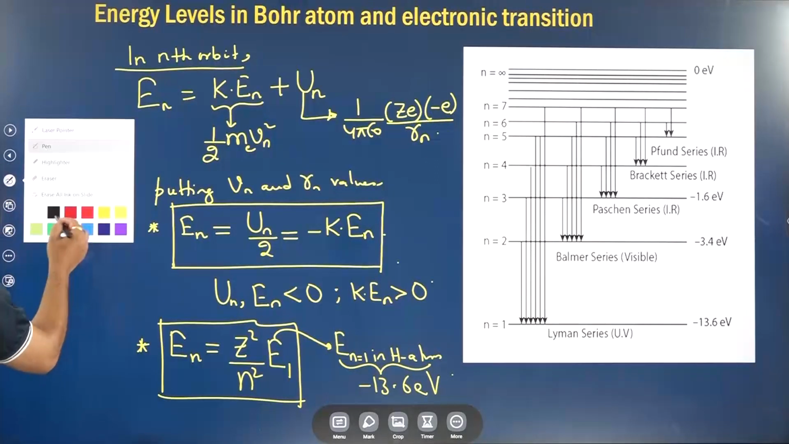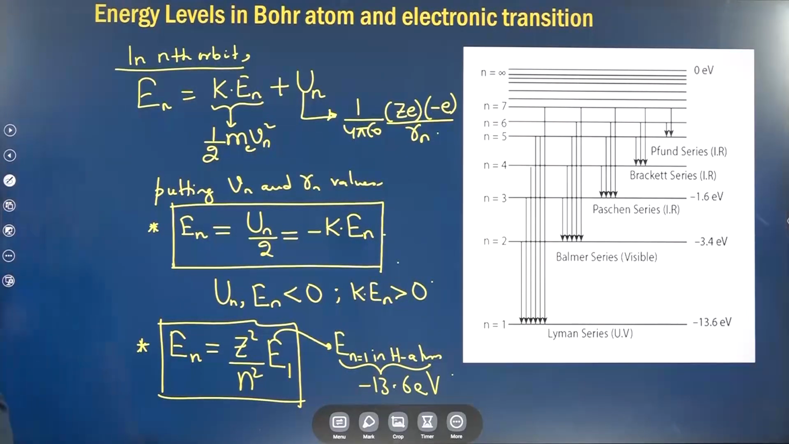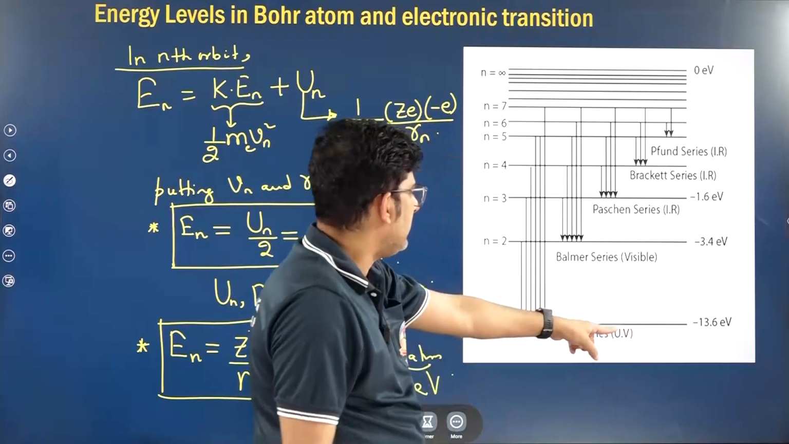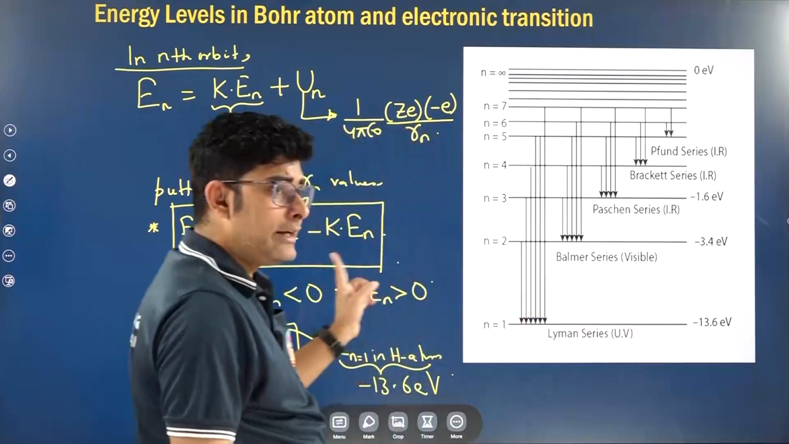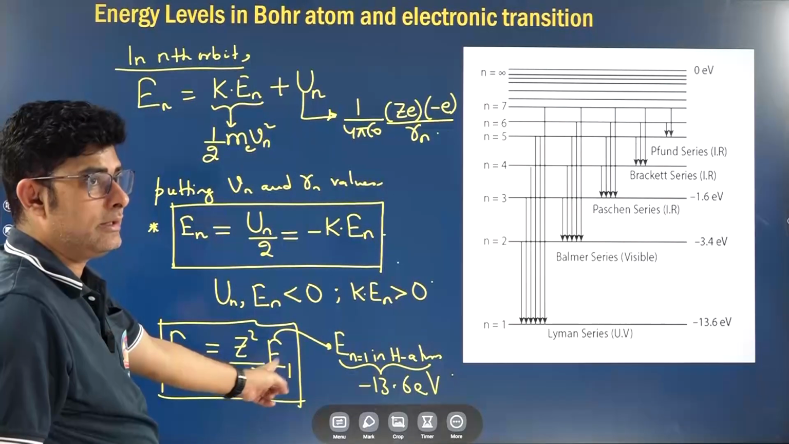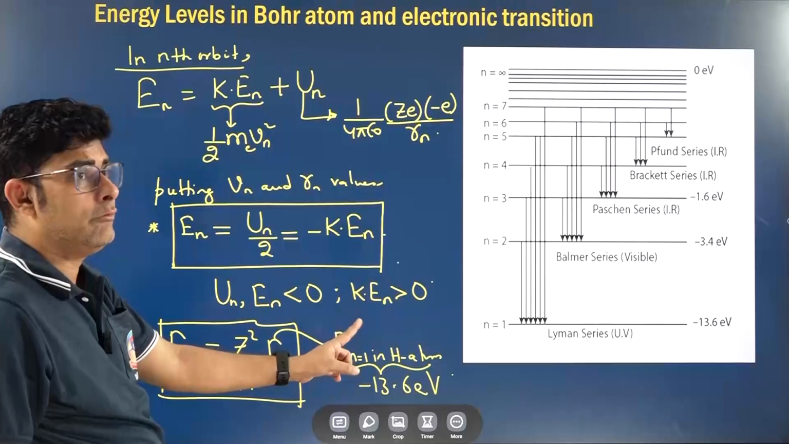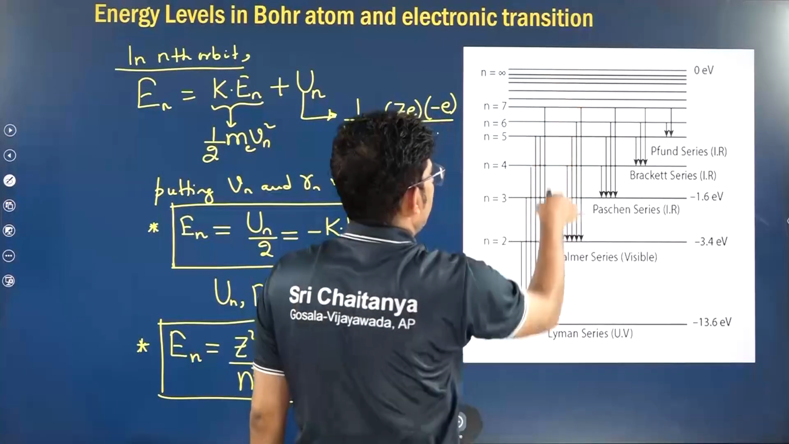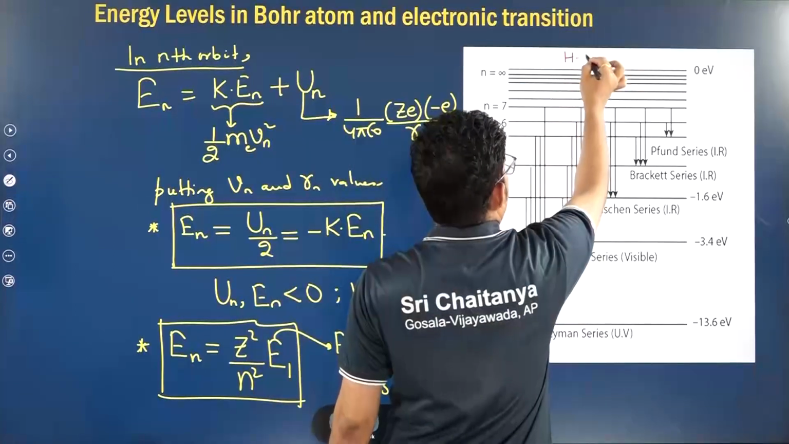You can see it from this energy level diagram which I have shown over here. Here we are taking the first orbit of hydrogen. If it is hydrogen-like, then you will simply multiply it by z square. Clear? So here we are showing this for the hydrogen atom.